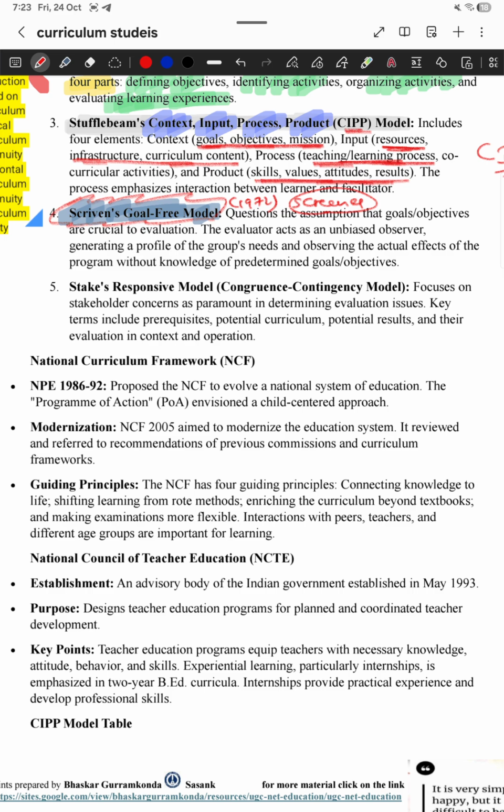Blinder is one of the key terms used in this kind of model. Here the evaluator will not know anything about the goals of the curriculum. That is why the observer is so unbiased. There won't be any predetermined goals and objectives. That is what it means.